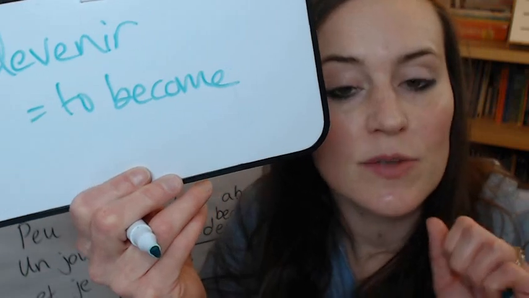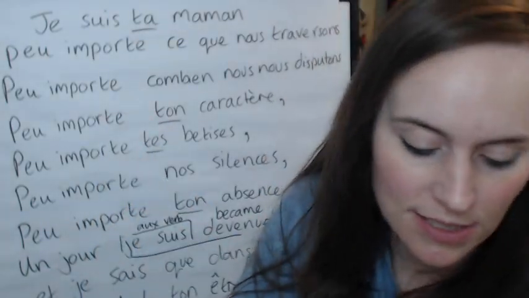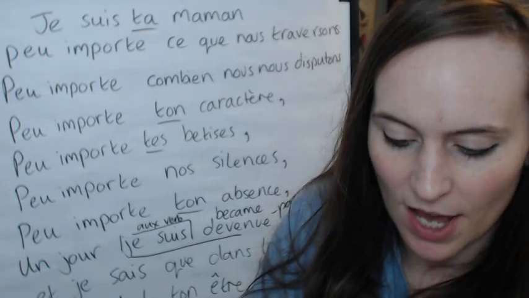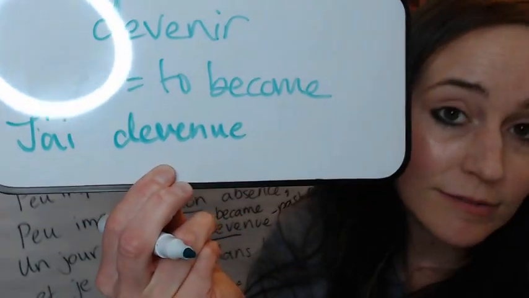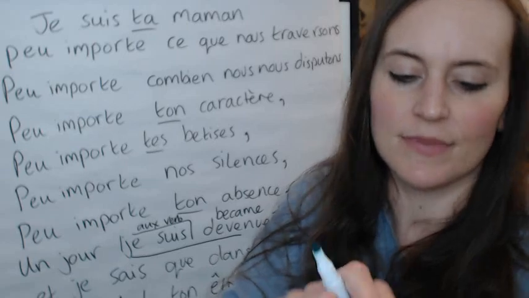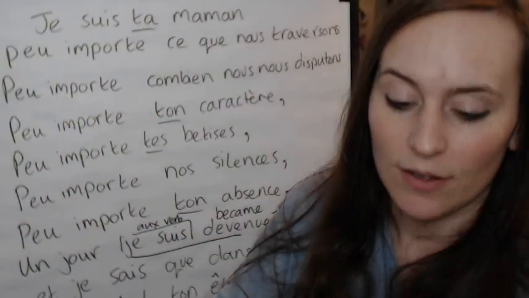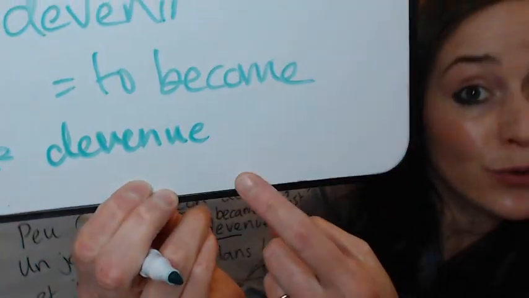And it's one of several verbs which take être as its auxiliary verb. So if I want to put that in the past tense, instead of saying j'ai devenu, I have become, comme ça, non, il ne faut pas. Ça ne marche pas comme ça. Non. Avoir, non. With devenir, I have to use the past participle, which is devenu.